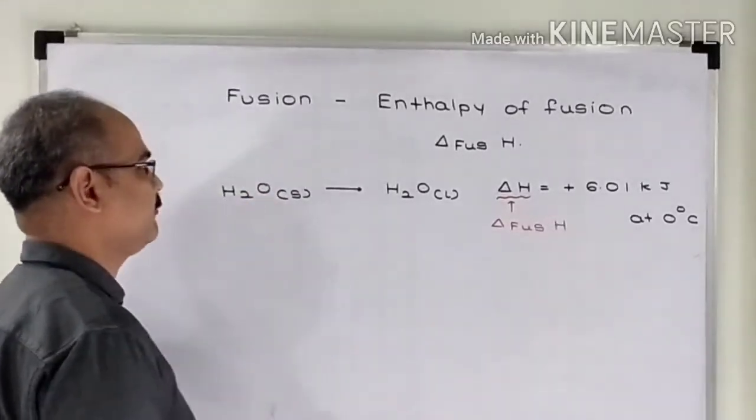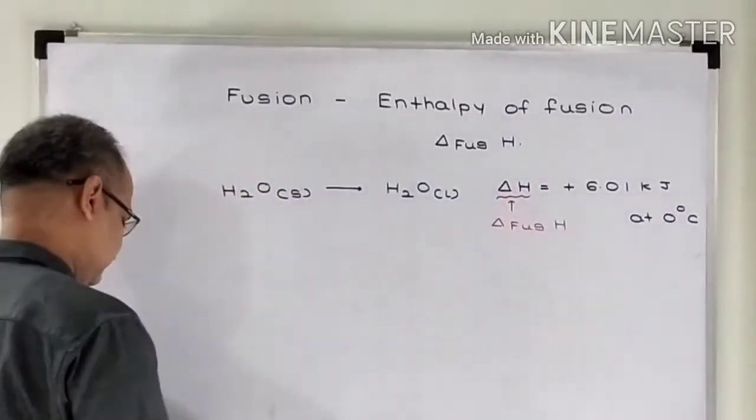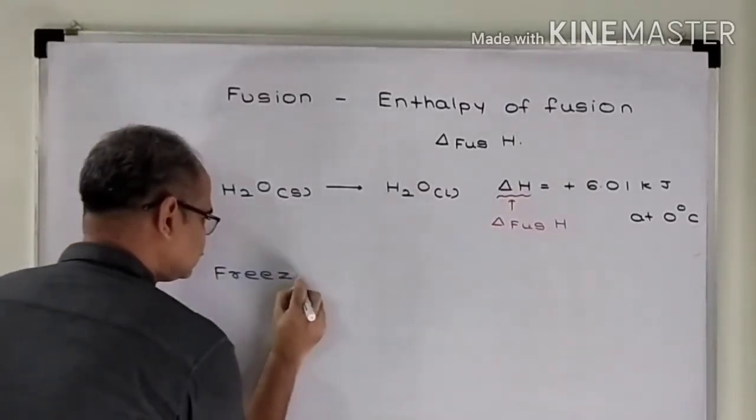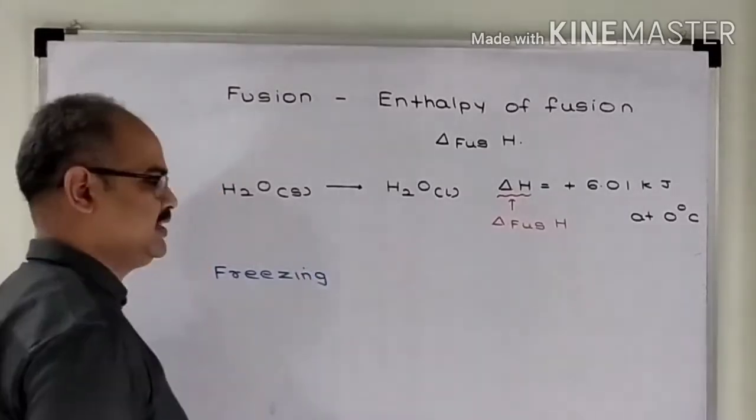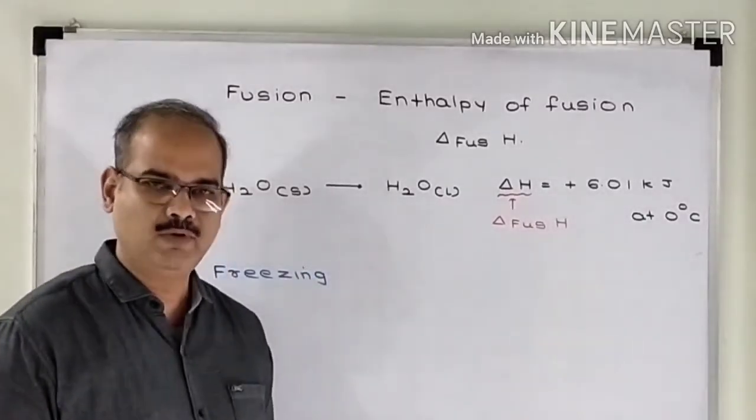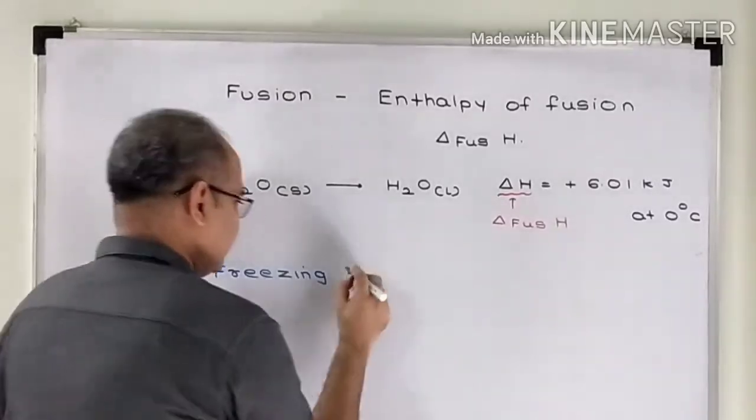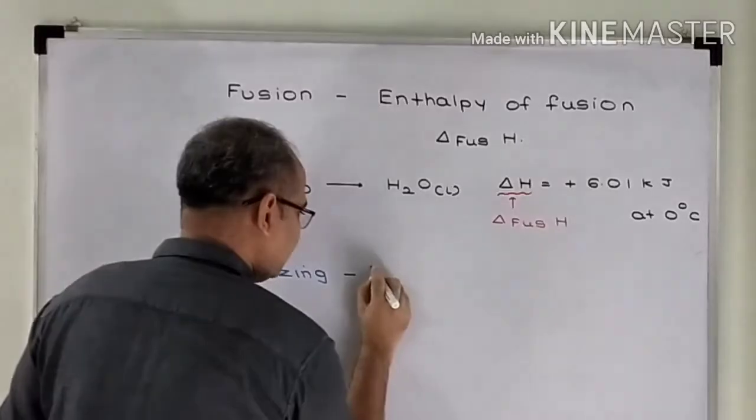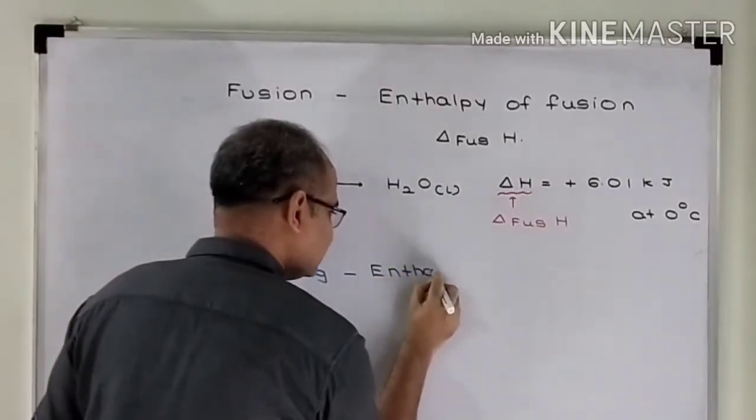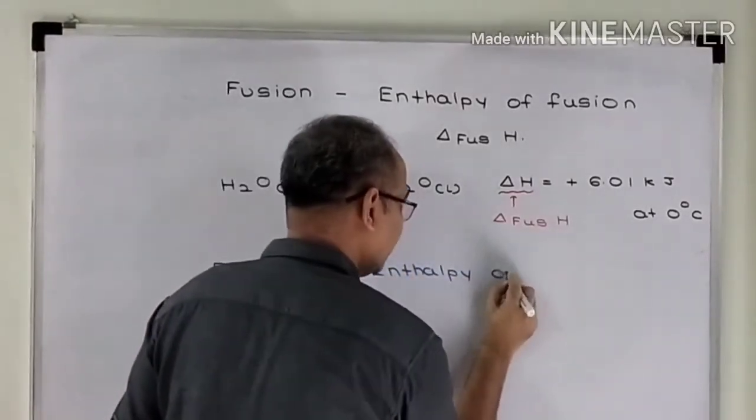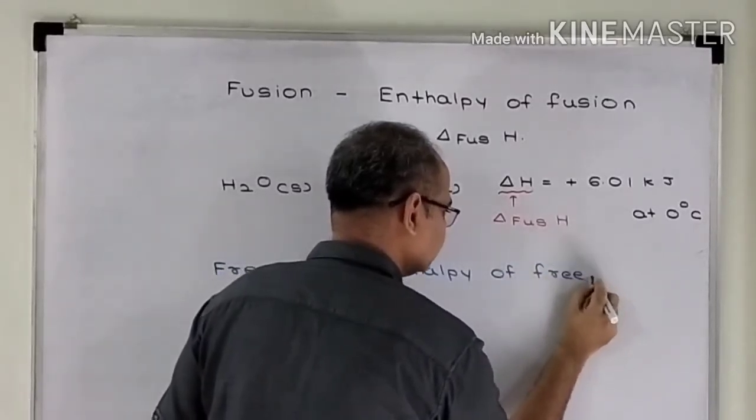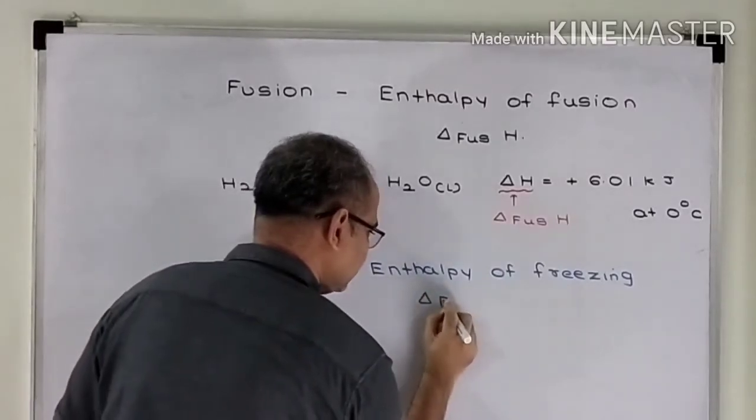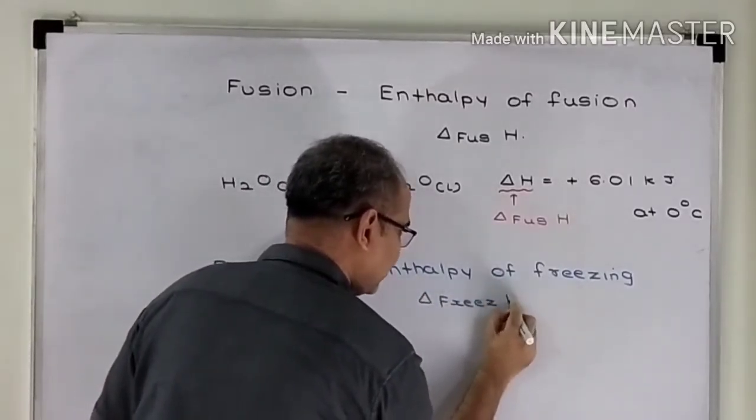The reverse of fusion is freezing. In freezing, a liquid is converted into solid. During freezing, some enthalpy change takes place. Enthalpy change taking place during freezing is known as enthalpy of freezing. Enthalpy of freezing is denoted by delta freeze H.